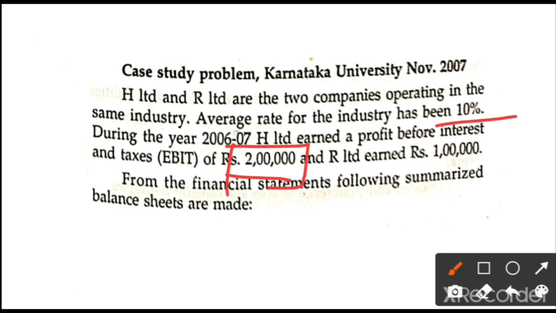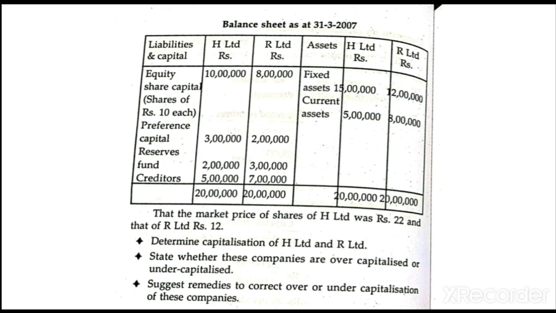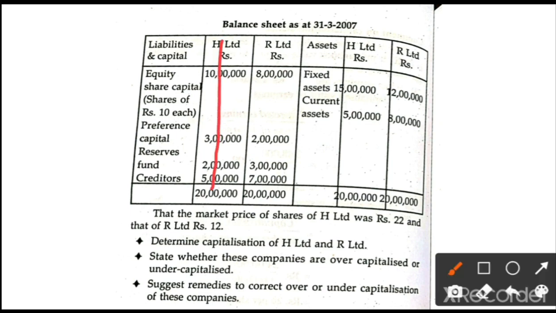Once you get the capitalized value of earnings, then we will move to the calculation of the real value. Please pay attention. Like that, R Limited earns 1 lakh rupees. Again, R company is going to earn 1 lakh. It means this is the H company's earnings and this is the R company's earnings. The rate of return is 10%. Let us move to the balance sheet. See, this is H company's liabilities, R company's liabilities, H company's assets, and R company's assets.